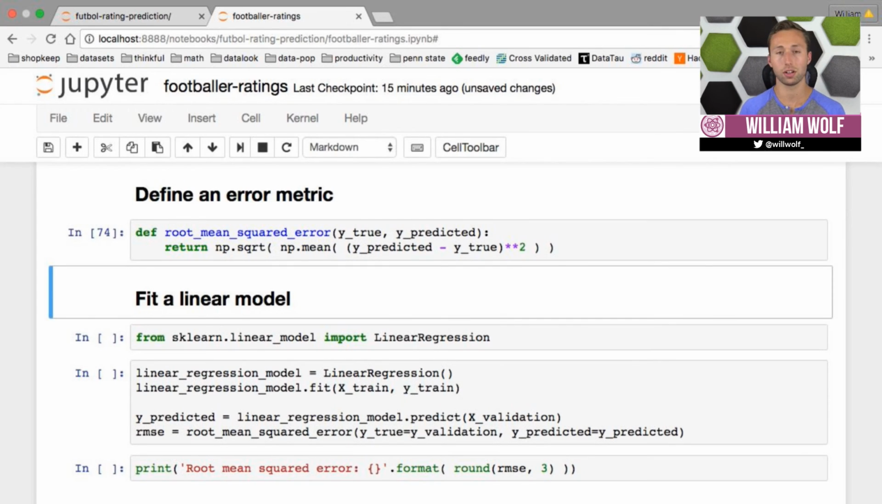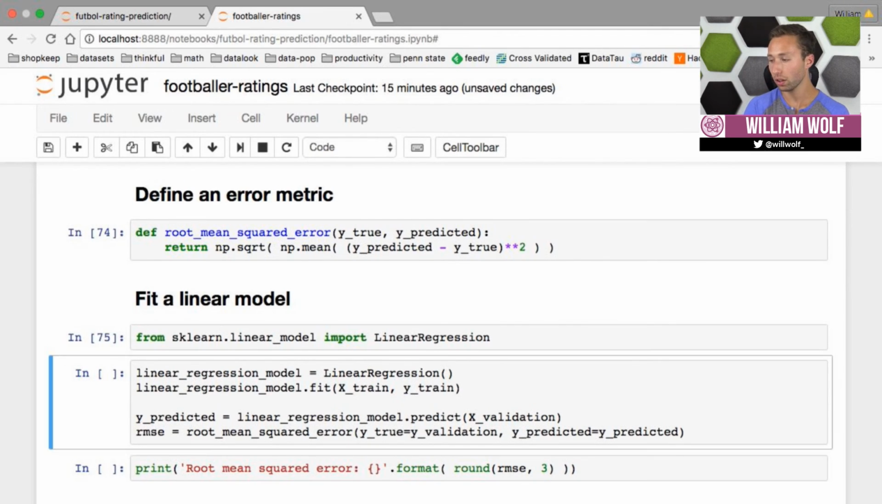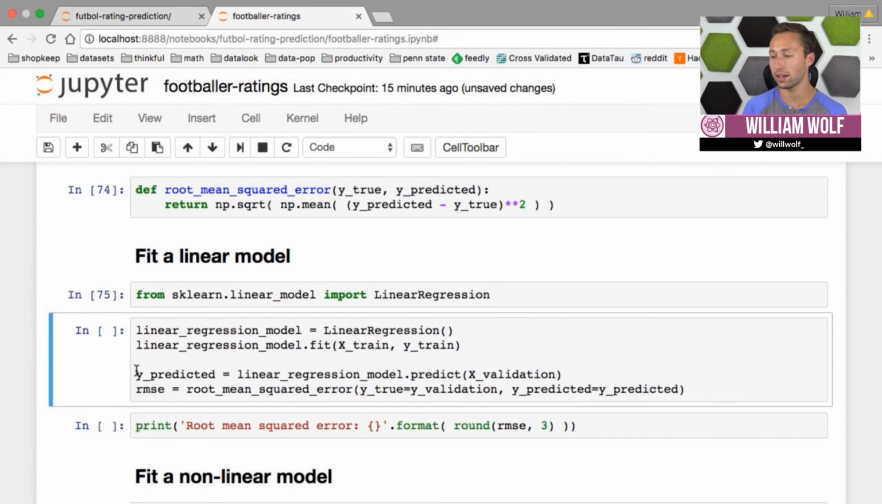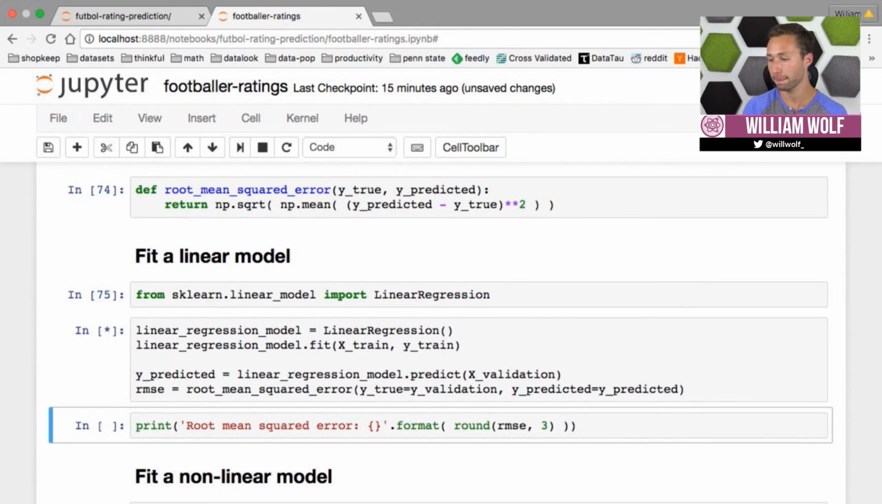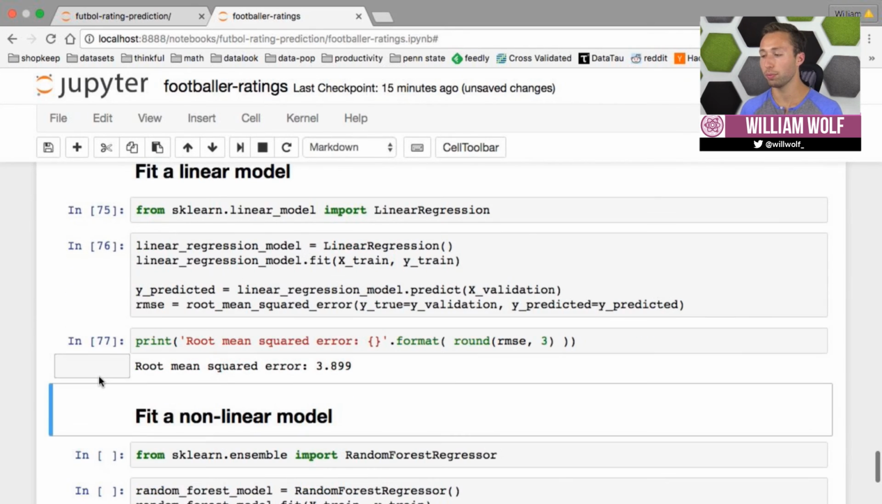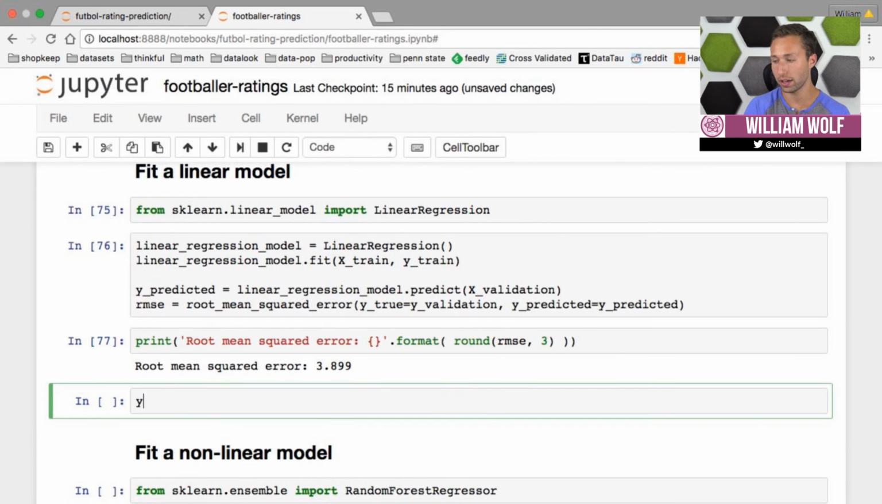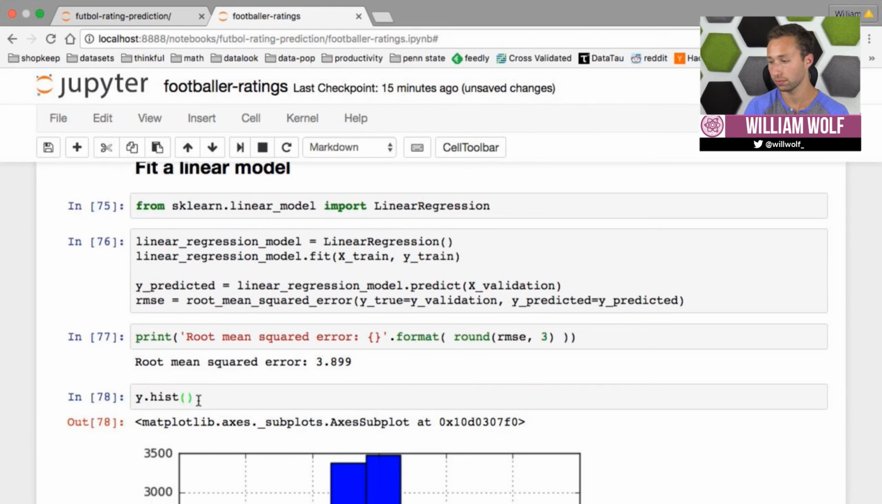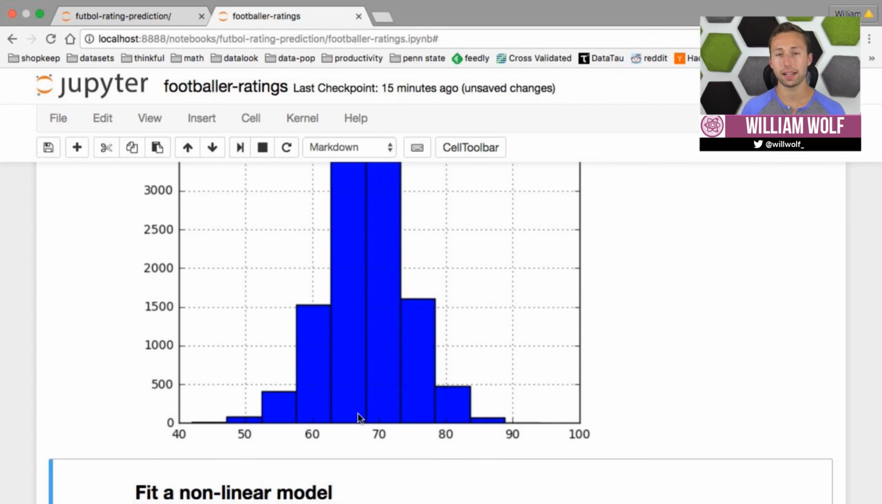We're going to import scikit-learn's linear regression object here. We're going to instantiate that object, fit it with our training data, with our X train and our Y train, finally predict on our validation data, and compute an error metric. And so here we see a root mean squared error of 3.9, which, given that most of these values are around 60, 70, 80, etc., having a root mean squared error of roughly 4, to me, doesn't seem so high. If that value was a lot closer to 20, 30, it would be more cause for concern.